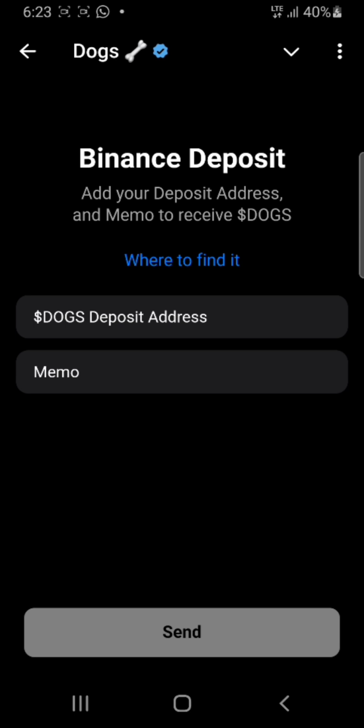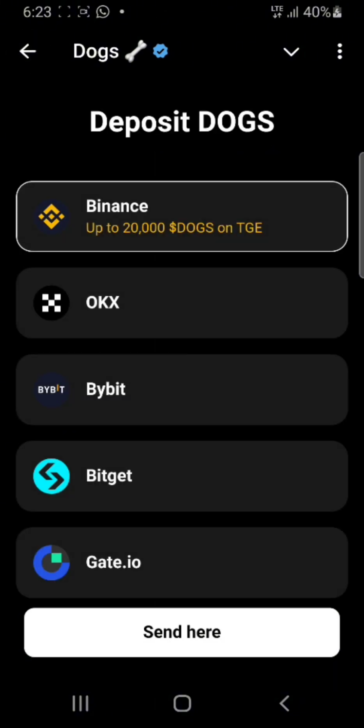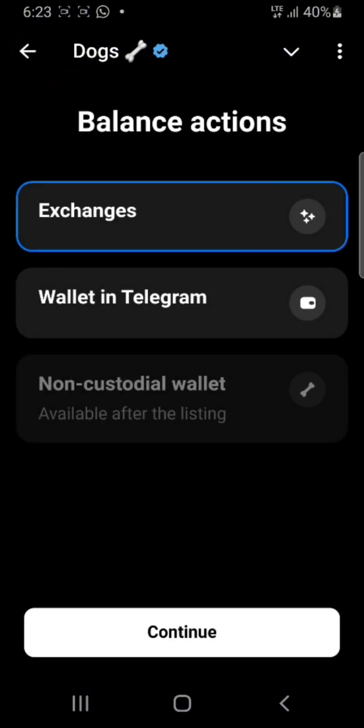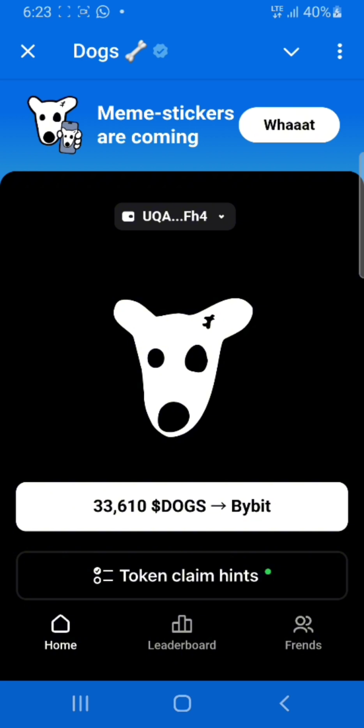But you've already attached your wallet address and memo from another exchange. So what you want to do is click on this back button at the top there. Click on the back button again, and although all the places we've passed will still take us back there, we just want to make things official. Go back. Oh, sorry, I think I've spoiled it, but let me just quickly do it again.